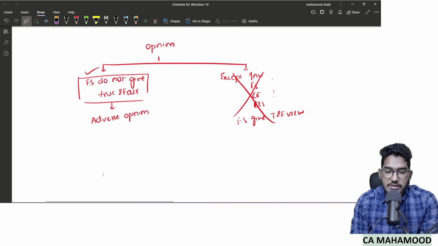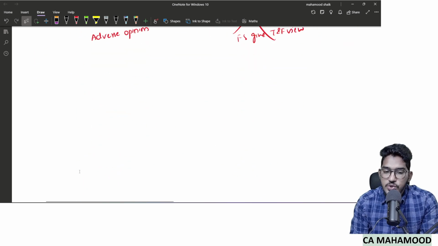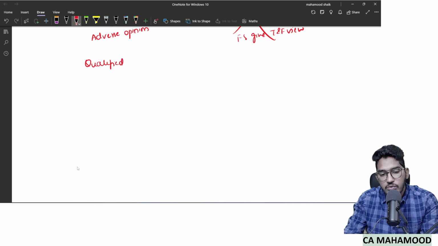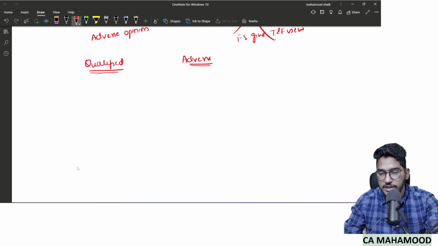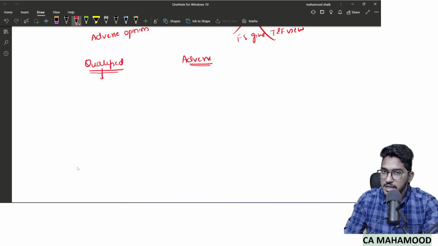Clear? So till now we have discussed one scenario in which qualified opinion will be given, one scenario in which adverse opinion will be given. So let us write a summary of when qualified opinion has been given, when adverse opinion has been given. So I told you, in one scenario a qualified opinion has been given, in one scenario an adverse has been given. Just I am telling you summary, whatever I have explained to you till now. So qualified opinion has been given when auditor has performed audit procedures, obtained sufficient and appropriate audit evidence.